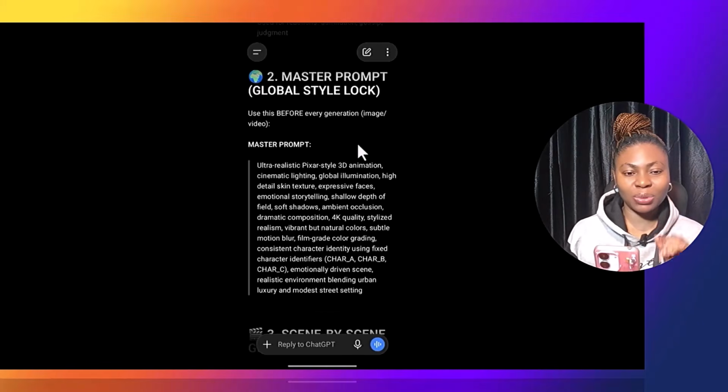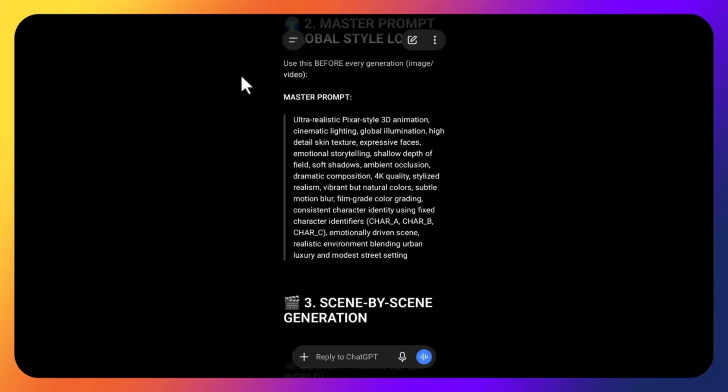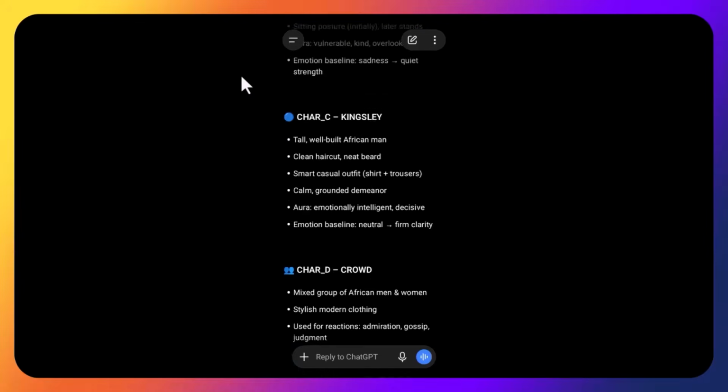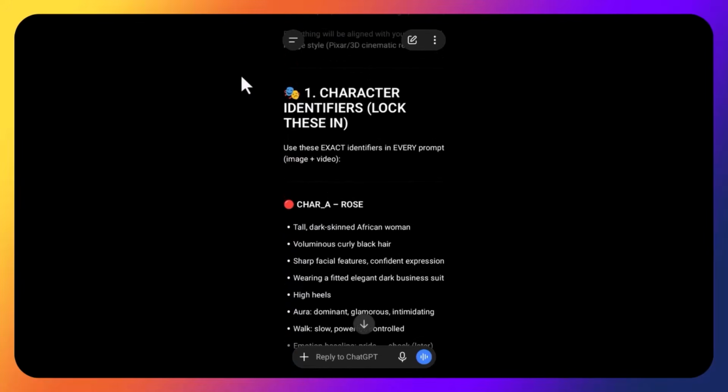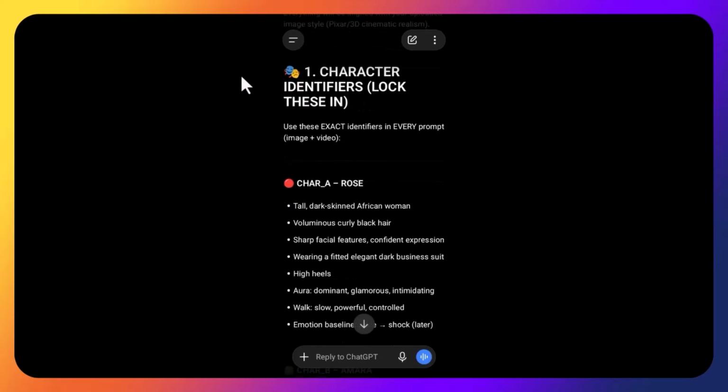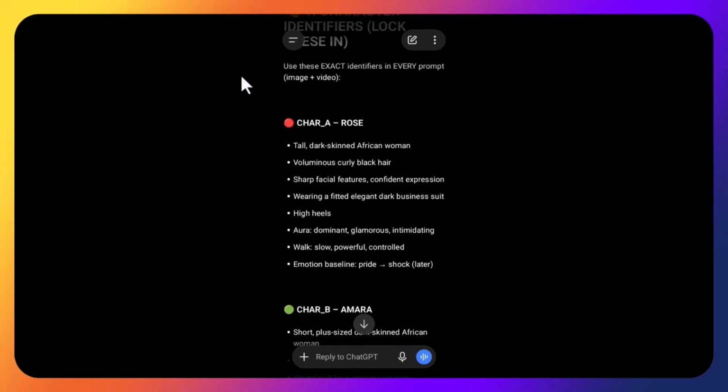So guys, let's proceed. All right, so instead of just copying just the master prompt, which is the mistake that a lot of us usually make, this is what you are going to do instead of that. Come here where you have your character identifiers. This one is what is going to lock in all your characters using their names and their descriptions. So you can see we have Rose, description of Rose, right?